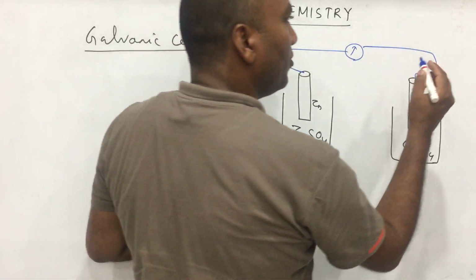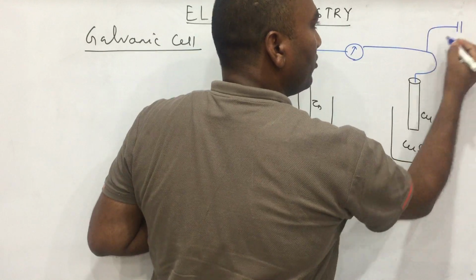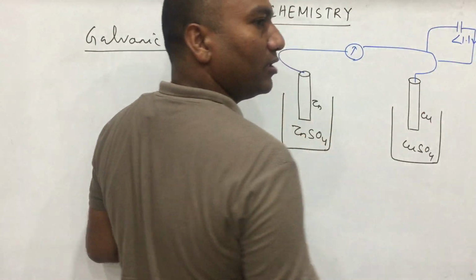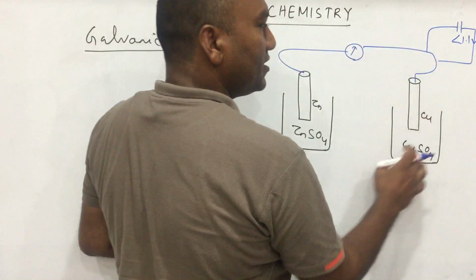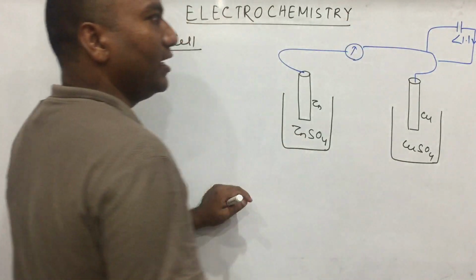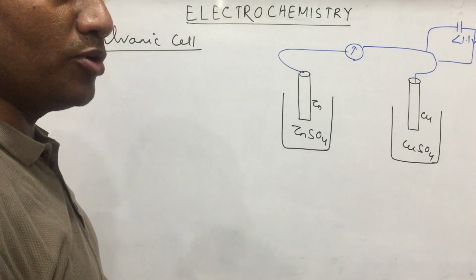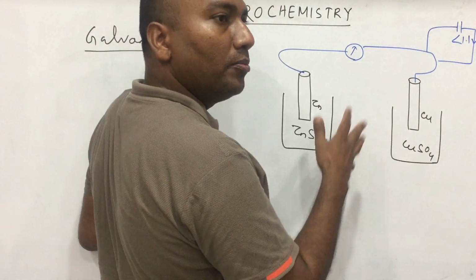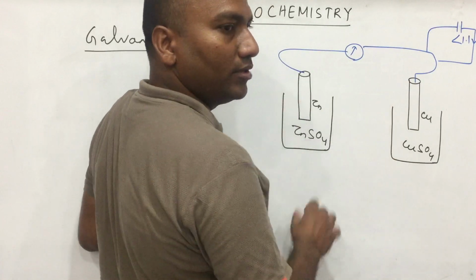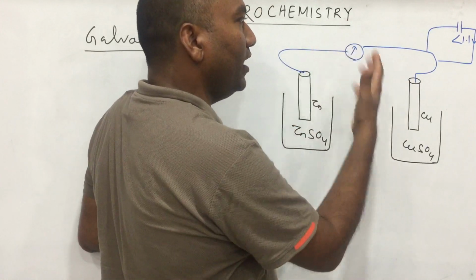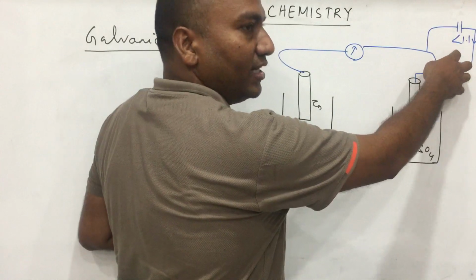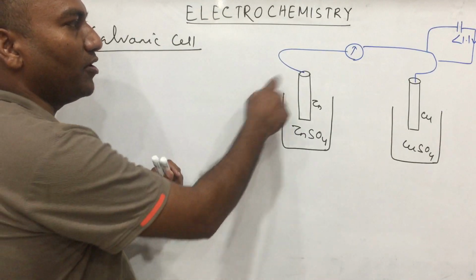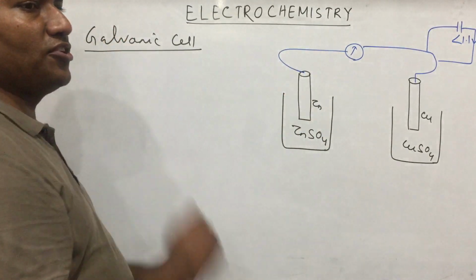So what we do is connect outside a battery whose potential is less than 1.1 volt, for a very short period of time, only to make the reaction possible. Clear? When we pass less than 1.1 volt electricity externally, in the opposite direction to the flow of current in the cell, the following reaction takes place.